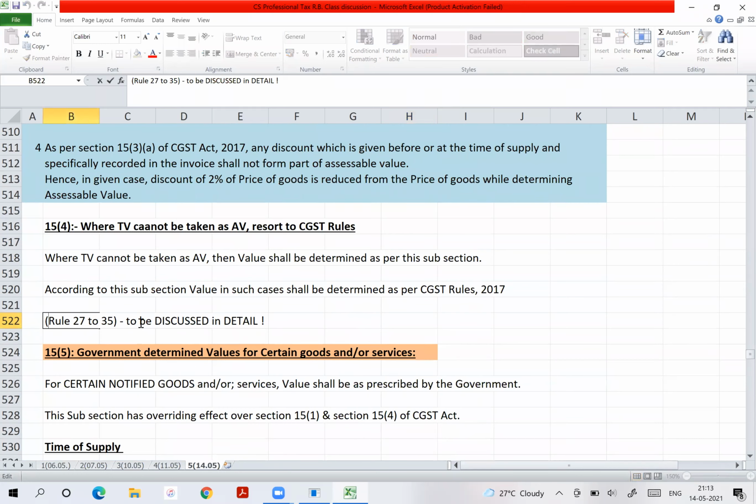Now my rule 27 to 35 to be dealt from recorded sessions for revision batch students. Okay, it's given in the best must do's folder.